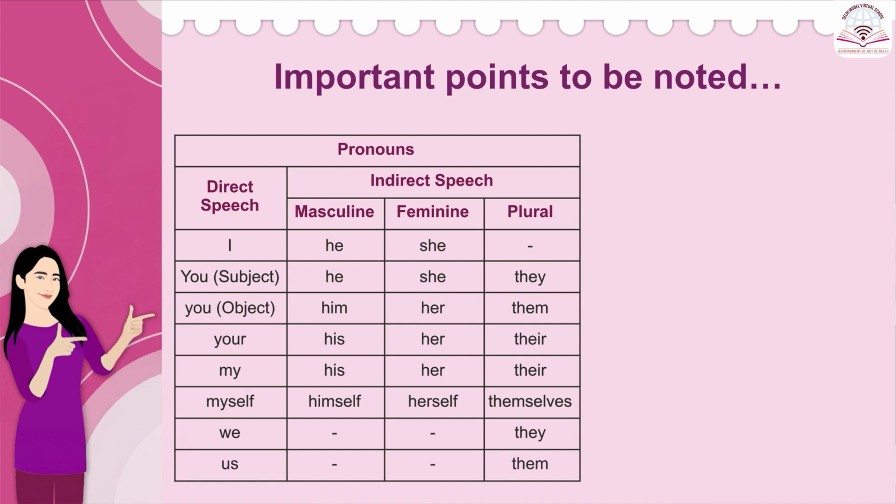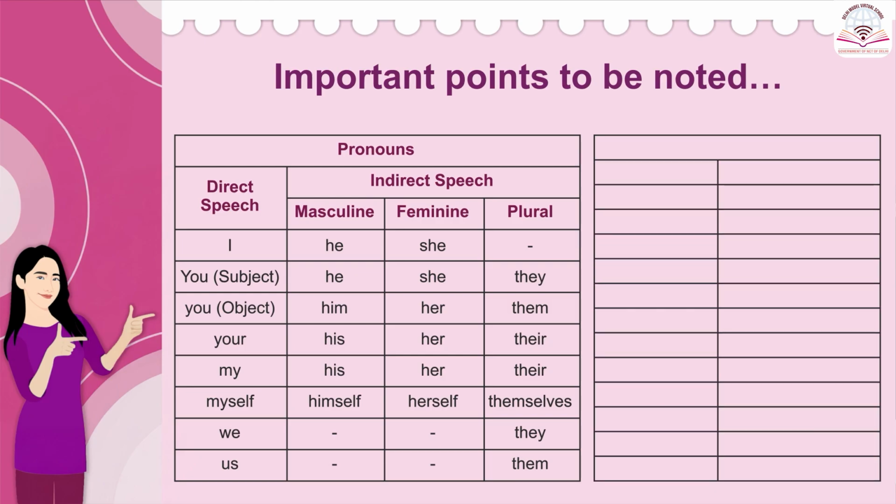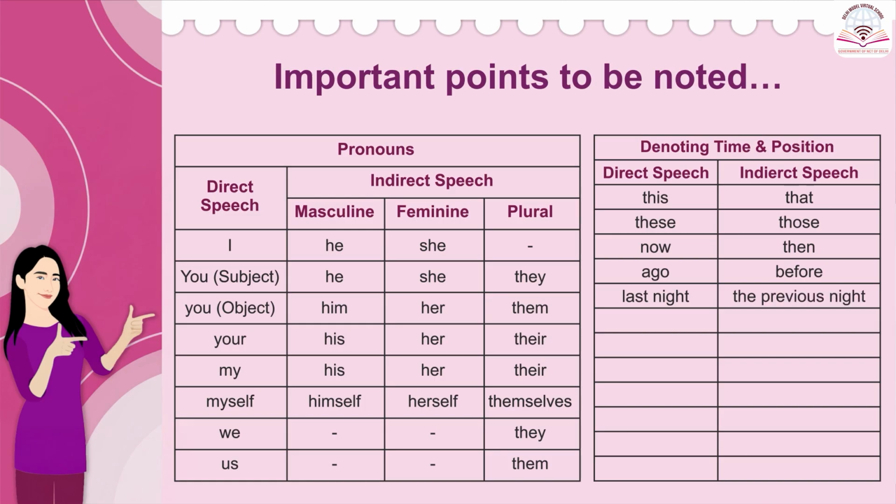Now, let us take a look at the words which denote time and position. This becomes that. These changes into those. Now becomes then. Ago changes into before. Last night turns into the previous night. Next day changes into the following day. Today becomes that day.